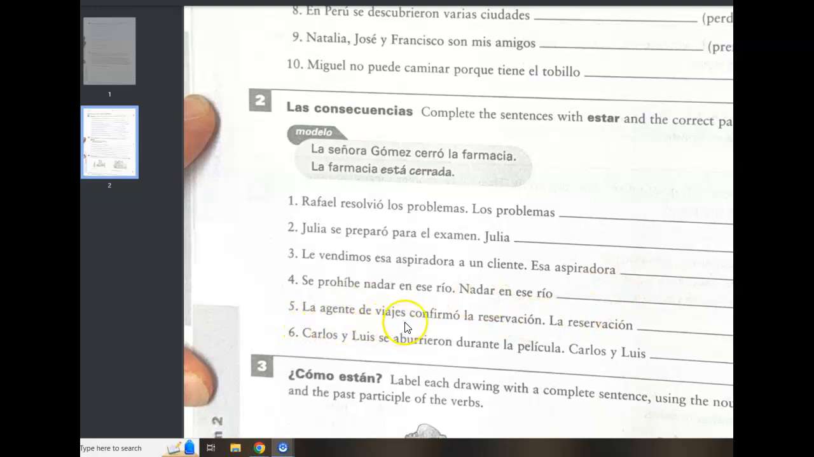La agente de viajes confirmó la reservación. La reservación está confirmada. Carlos y Luis se aburrieron durante la película. Carlos y Luis están aburridos. You guys recognize that adjective?